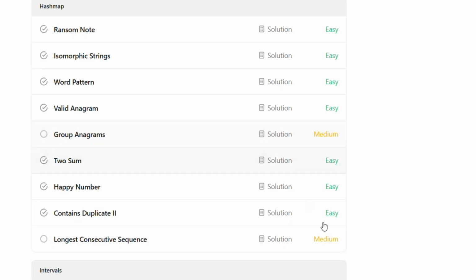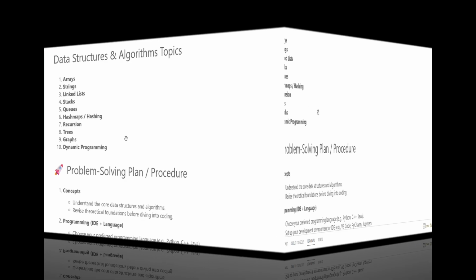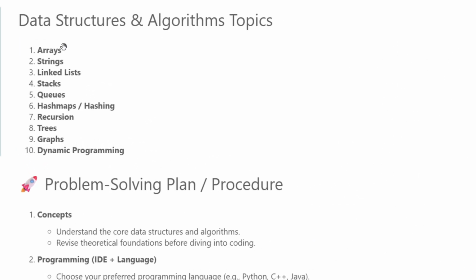Before jumping on to the DSA, as everybody knows, DSA means data structures and algorithms. The syllabus is arrays, strings, linked list, stacks, queues, hash map and hashing, recursion, trees, graphs and dynamic programming. So these 10 will be the syllabus for DSA.